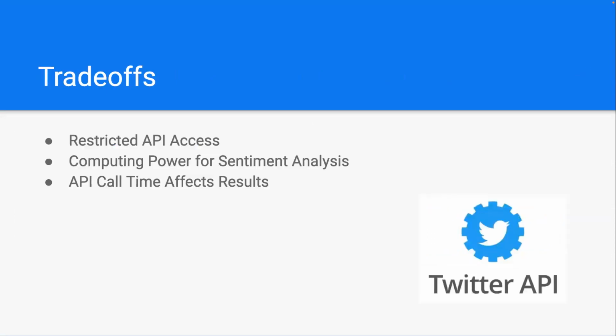Okay, so some of the trade-offs: restricted API access. Like we said, we only had access to the tweets within our time frame of April 21 through 27. Our ultimate initial goal was to analyze all of the tweets related to ChatGPT since its release, but we weren't able to do that because of the Twitter API token restriction.